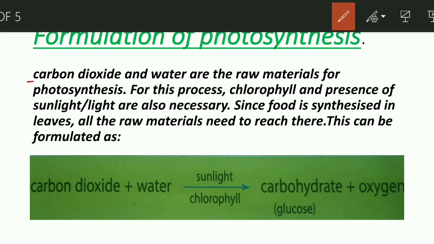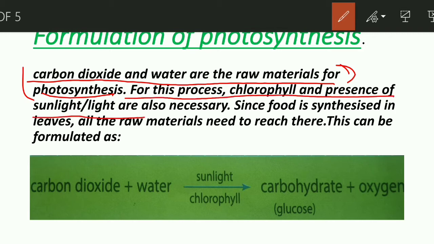Clear? So here what is written? Carbon dioxide and water are the raw materials for photosynthesis. These are the raw materials required for this process, and chlorophyll and the presence of sunlight are also necessary. Now see, my friends, sunlight is not the only method by which you can do photosynthesis.